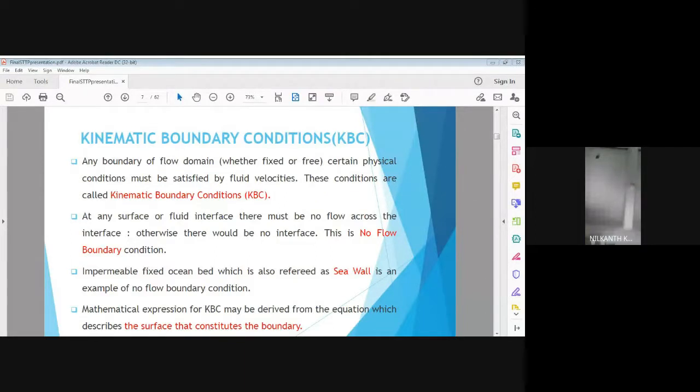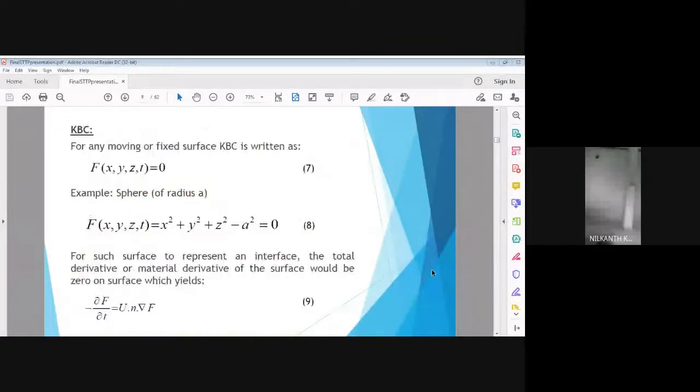And the mathematical expression for the kinematic boundary condition may be derived from the equation which expresses the equation of surface. As you must be aware, the equation of surface, that is in the next slide, can be written as a function f of independent coordinates x, y, z and t is equal to 0.